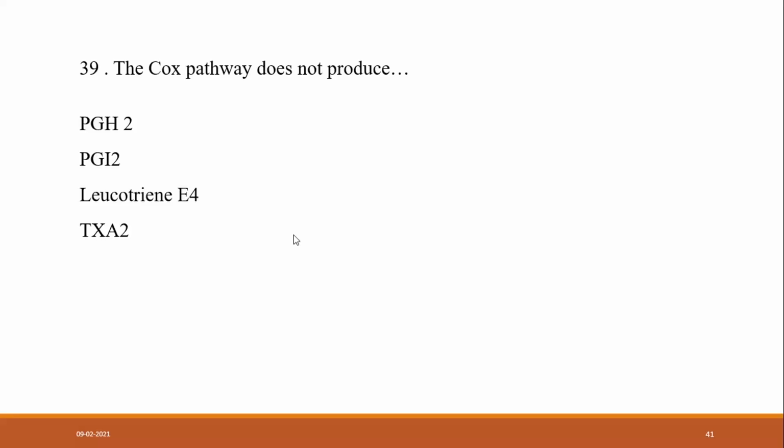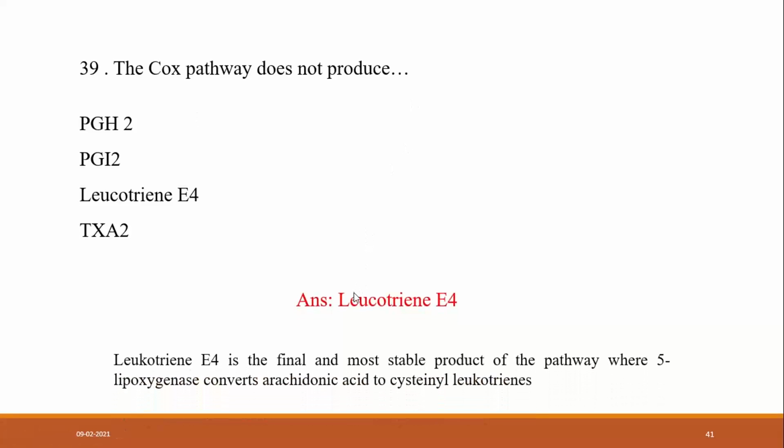So the answer is C, leukotriene. Leukotriene E4 is the final and most stable product of the pathway where 5-lipoxygenase converts arachidonic acid to cysteinyl leukotrienes.